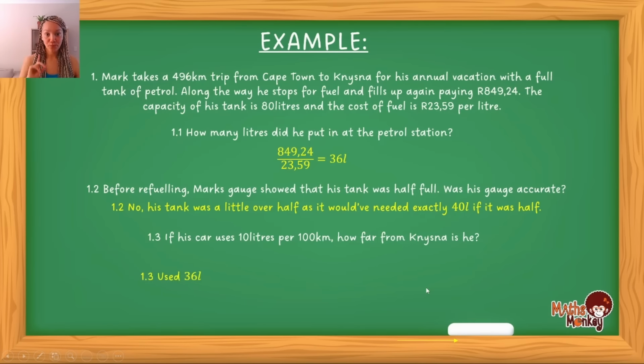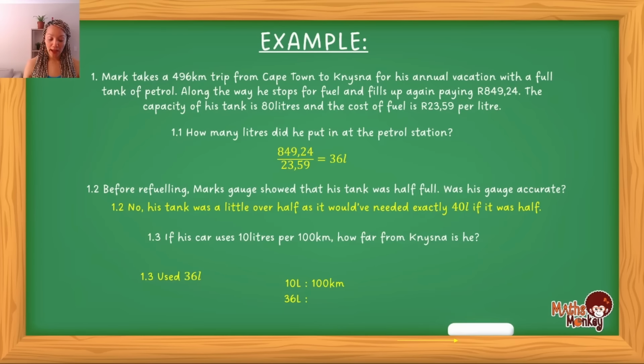Firstly, we understand that he used 36 liters because that's how much he needed to fill up again. Now, we're going to use the LVN method. So the rate is 10 liters per 100 kilometers. And he traveled and used 36 of the liters to get to the petrol station.